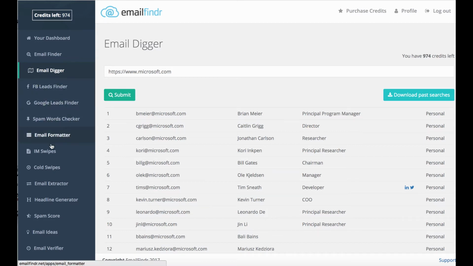Now, there's a bunch of other features here. There's a Facebook Leads Finder, a Google Leads Finder. These are all part of OTO offers from what I understand. Just on the front end, you're going to get the email finder and the email digger, which was the better part in my opinion. And then if you want to buy some OTO offers, there's a bunch of other ones here that you can check out as well and find out what those are on the sales page.